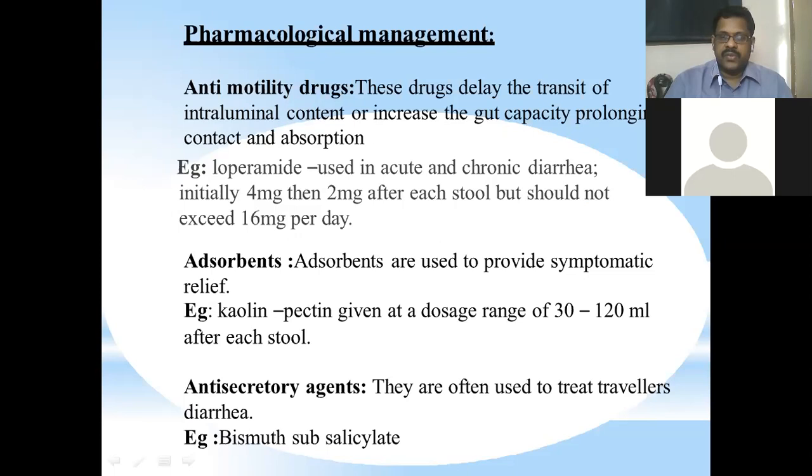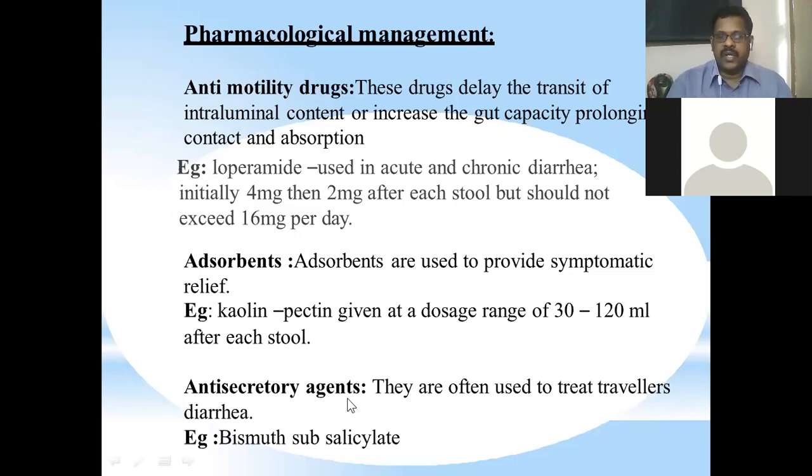Then adsorbents can be used. The adsorbent role is they absorb the water content of the stool and make it less watery. So quick excretion is stopped. Adsorbents are used to provide symptomatic relief. Kaolin, pectin can be used, given at a dose range of 30 to 120 milligram after each stool. They become gel and take in water which is present with the stool in the intestine. Thereby it becomes semi-solid. So quick excretion is stopped.